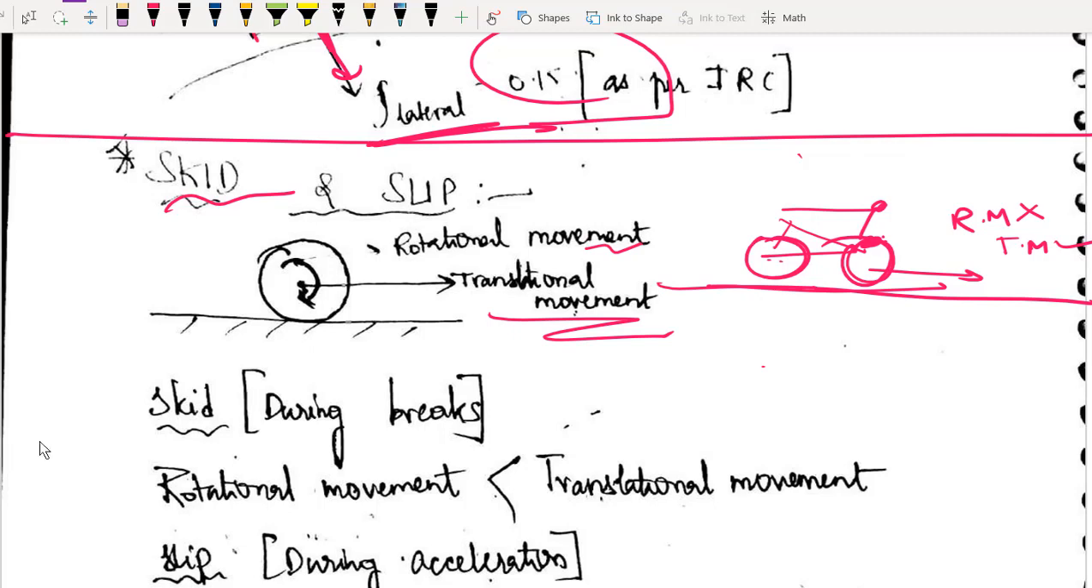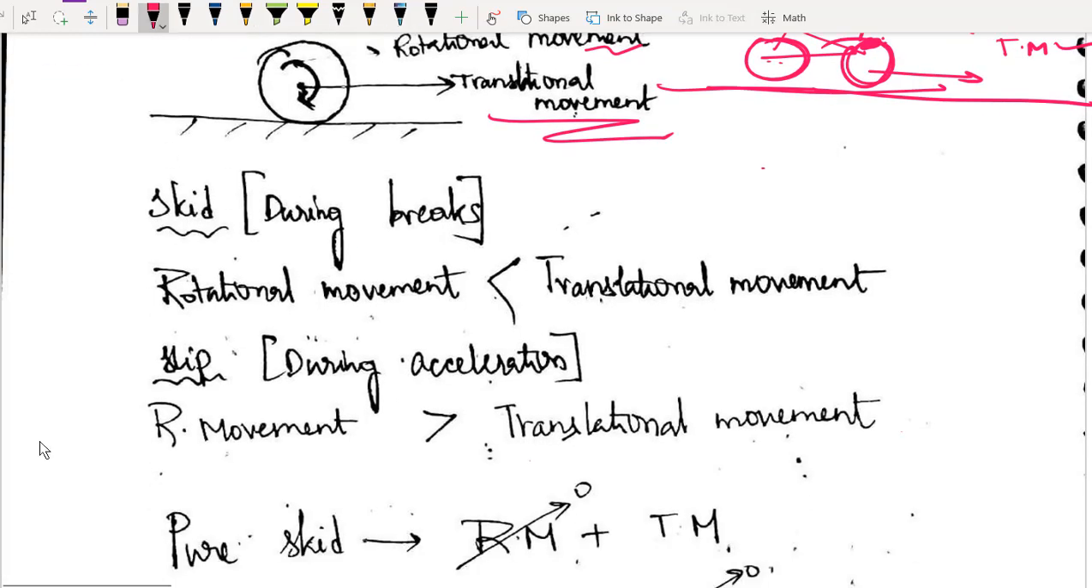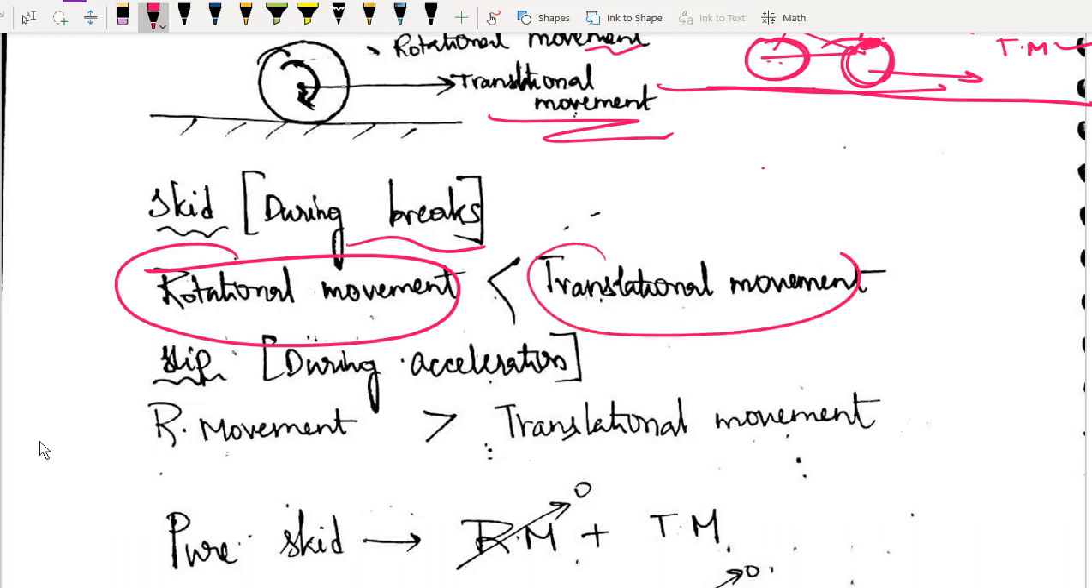So what is skidding? Basically when you apply brakes, the rotational motion of the wheel stops, but translation motion will not stop. It will continue to move forward. So your rotational motion is less than translation motion, and this condition is called skidding. I hope the concept is clear. Next is slipping. ठीक है?